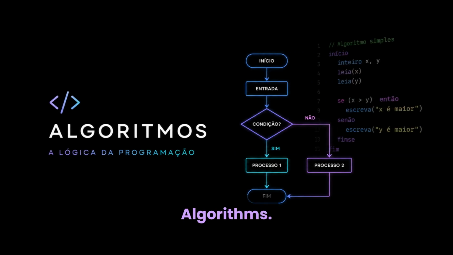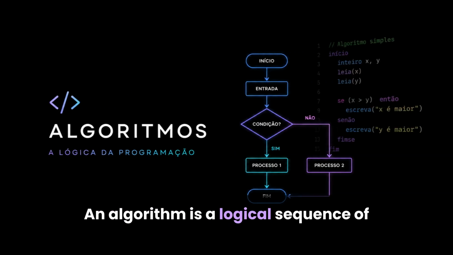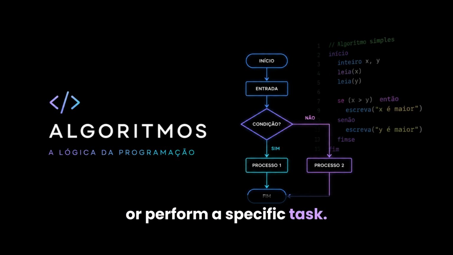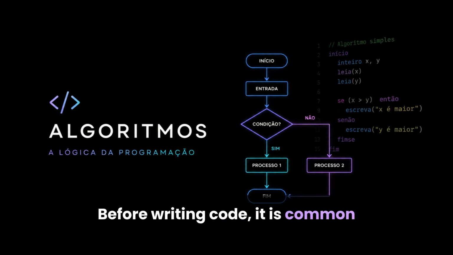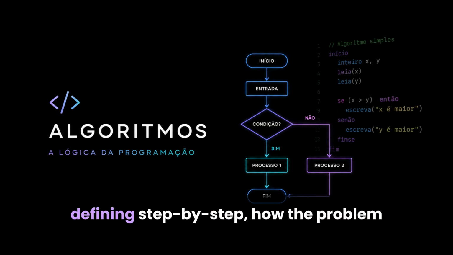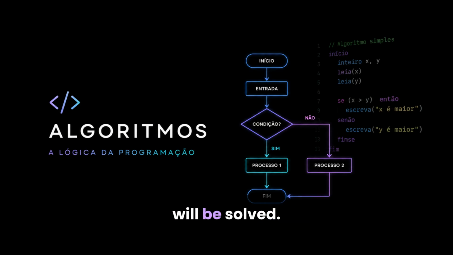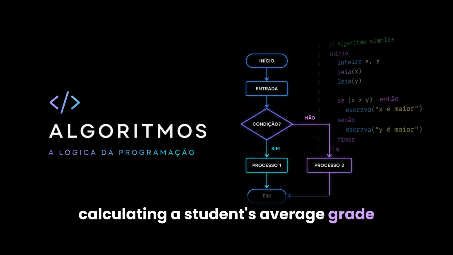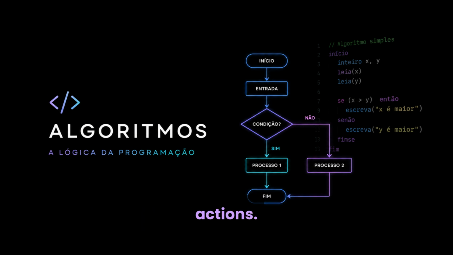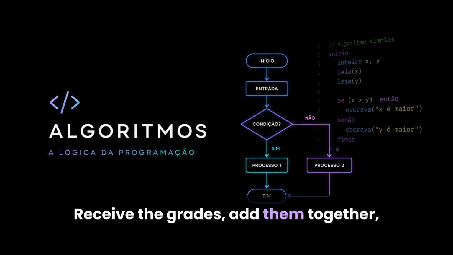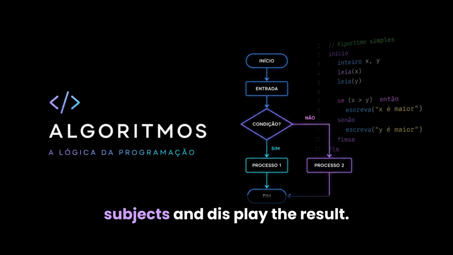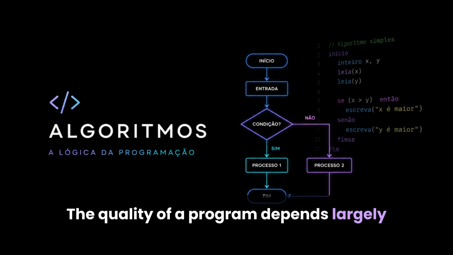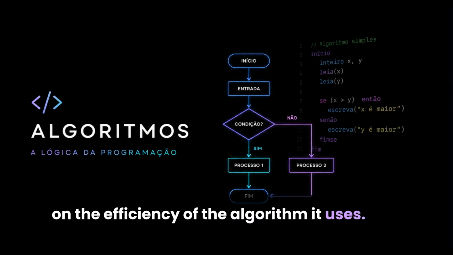5. Algorithms. An algorithm is a logical sequence of instructions designed to solve a problem or perform a specific task. Before writing code, it is common practice to plan the algorithm by defining, step by step, how the problem will be solved. For example, an algorithm for calculating a student's average grade should define the correct sequence of actions: receive the grades, add them together, divide the total by the number of subjects, and display the result. The quality of a program depends largely on the efficiency of the algorithm it uses.